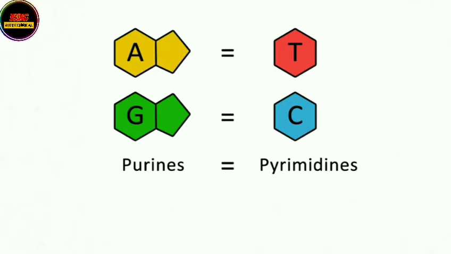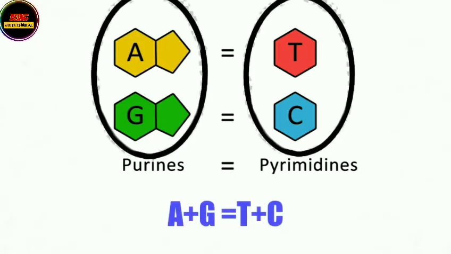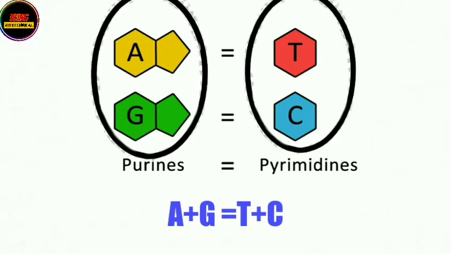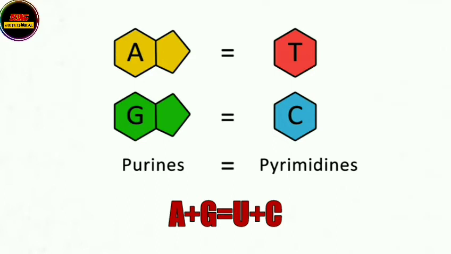So now we can also write it down like this, that adenine plus guanine is equal to thiamine or uracil plus cytosine. A plus G is equal to T plus C in case of DNA, and in case of RNA, A plus G is equal to U plus C. So purines is equal to pyrimidine.